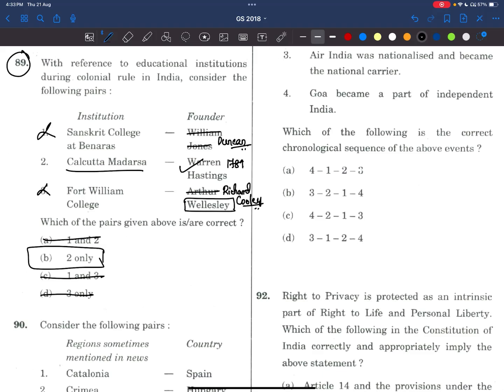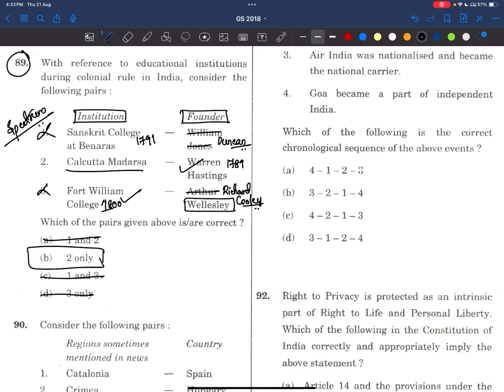Okay, this was built in 1791, and this was built in 1800 for the civil services. Now what we have to do, friends? Here we need to read about the institutions which were built in the colonial era, and also their founders, since it has asked. And one more thing, we have to revise Spectrum.